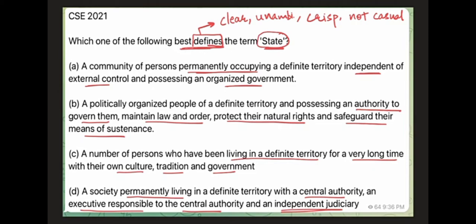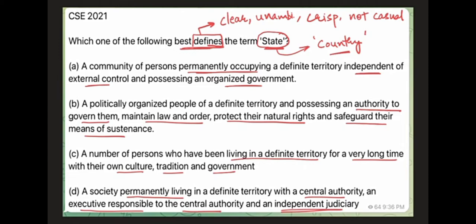Also, how I approached this question was, if you replace the word state by the word country, you are going to make your life easier, because for all practical reasons, the words state and country are the same, right? So just think of a country instead of state, and read the options once again.